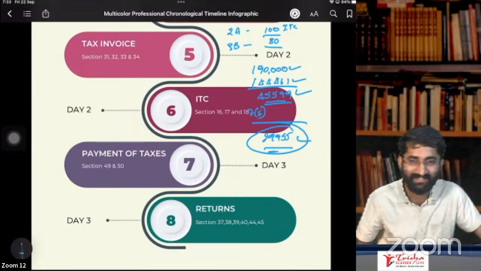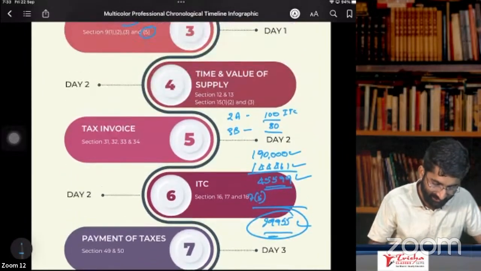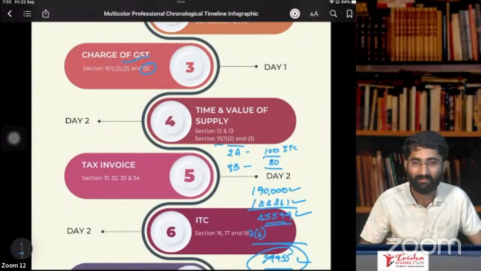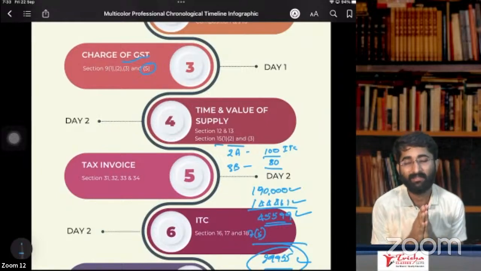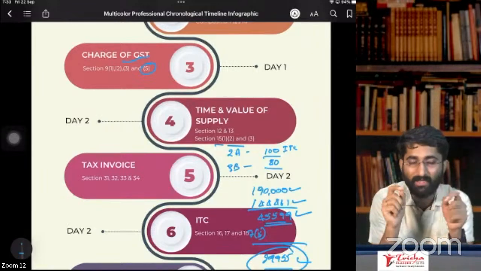Anyway, so these things are required, people. So the payment of tax, ITC, or sorry, where am I? Section number 15, subsection 1, 2. What is in section number 15, subsection 2? Section 15 subsection 2 is about inclusions.